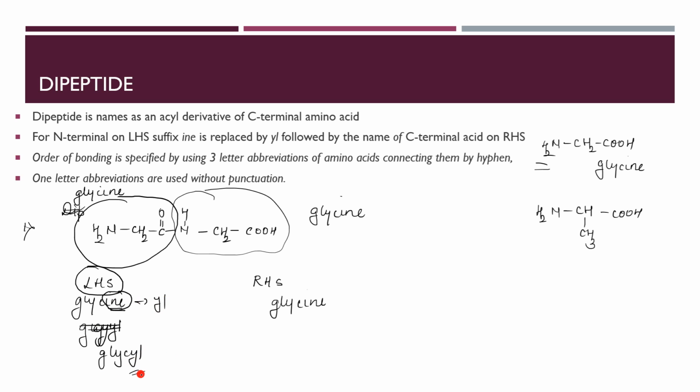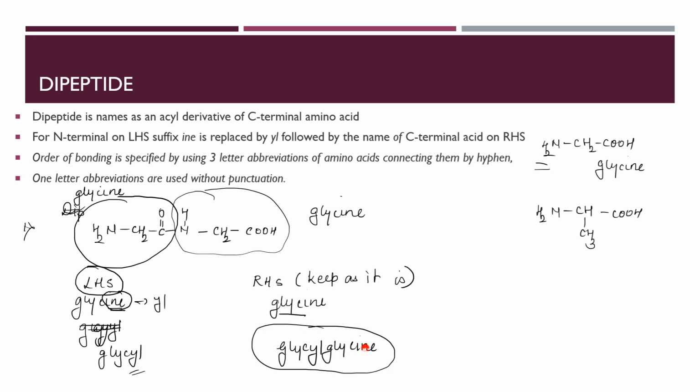Is this clear to you? Glycyl, is it clear? The right hand side part keep as it is. So I have now two words. What are the two words? Glycyl, combine them, and glycine. So what is the name of my amino acid? Glycyl glycine. Is that clear to you? Have you understood this? We'll take a few more examples.